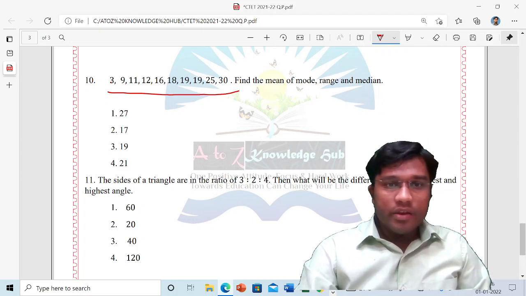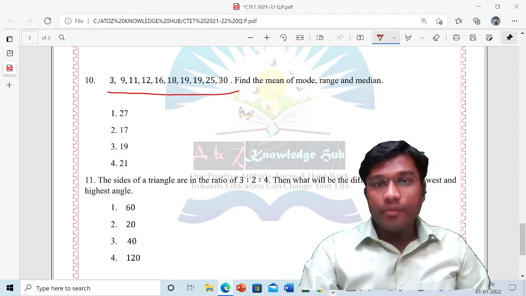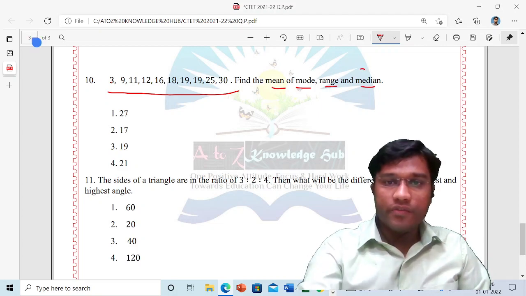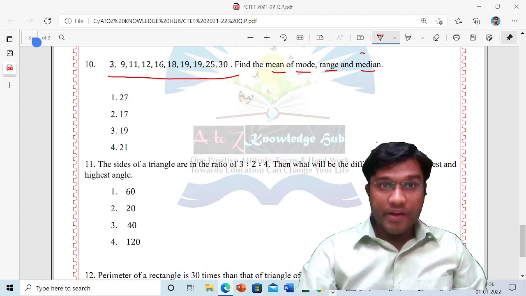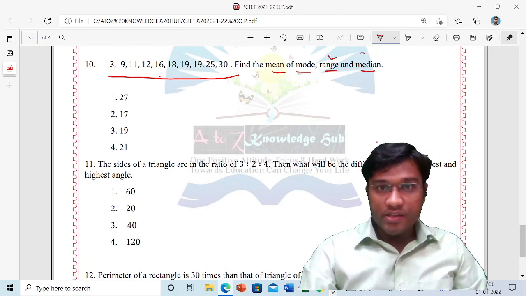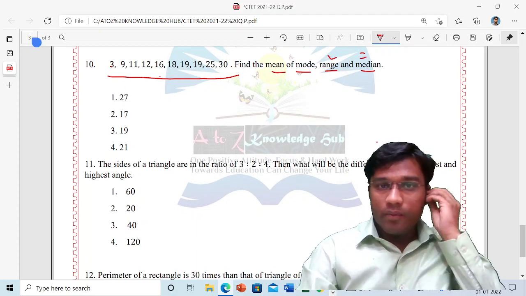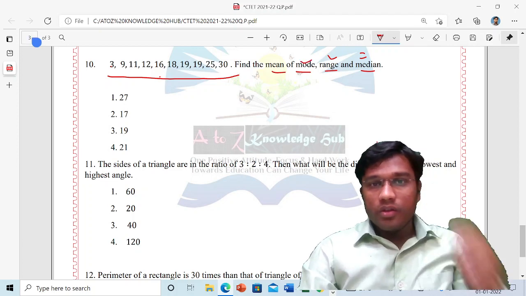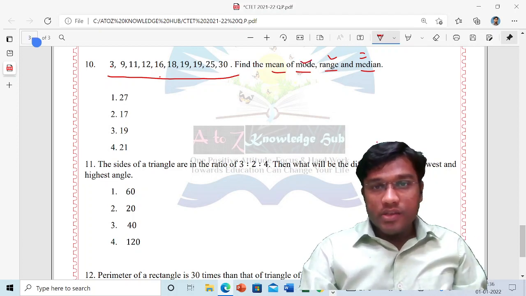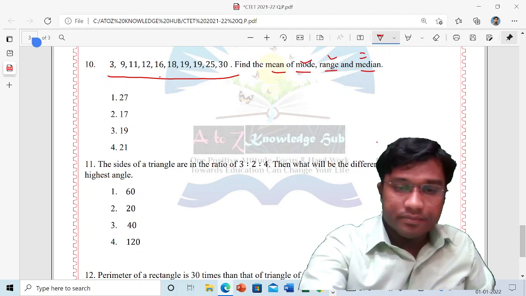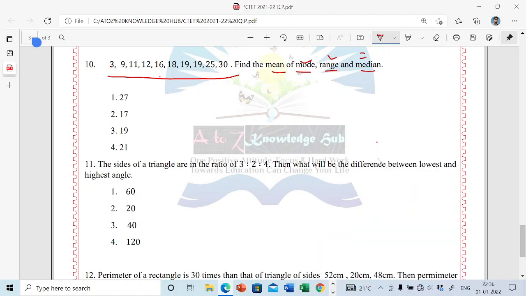3, 9, 11, the series of numbers is given. Find the mean of the mode, range and median. So you have to find the mean of all these three. You're not going to only find the mean; you have to find the range, median, and mode, then for these three you have to find the mean. Let us see. So what is the mode here? Which term is known as mode?